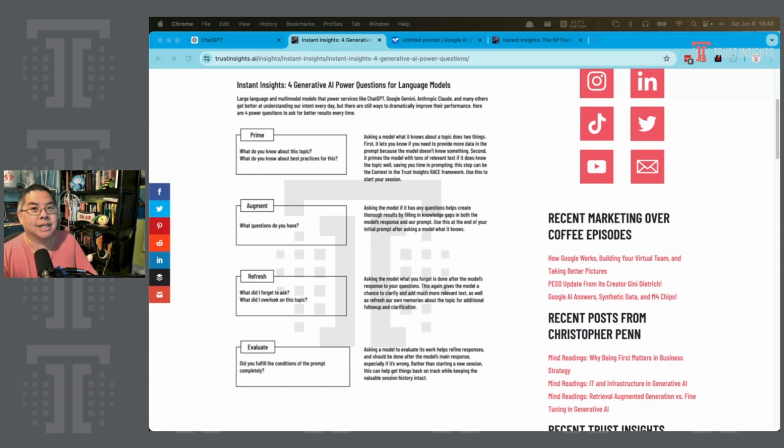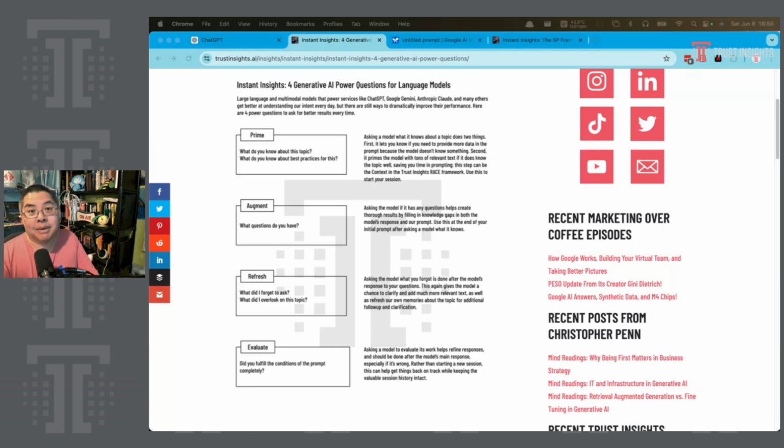It's conceptual in nature, and none of what we're going to talk about today is on the sheet because I don't want to overwhelm people who are just getting started. So let's take a look at that first step: prime. Prime is all about getting as much relevant context into a conversation with an AI as possible.